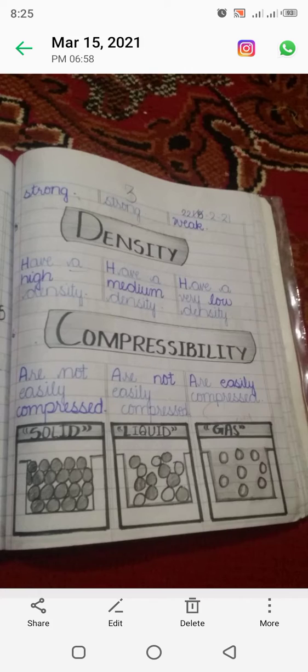Compressibility: solid and liquid are not compressed. Why? Because there is minimum or no space between the particles, while in case of the gas there is a lot of space between the particles, so we are able to easily compress them. The particles are compressed towards each other. So you know that CNG is the compressed form of natural gas. Clear? So gas is easily compressed because there is a lot of space between the particles.